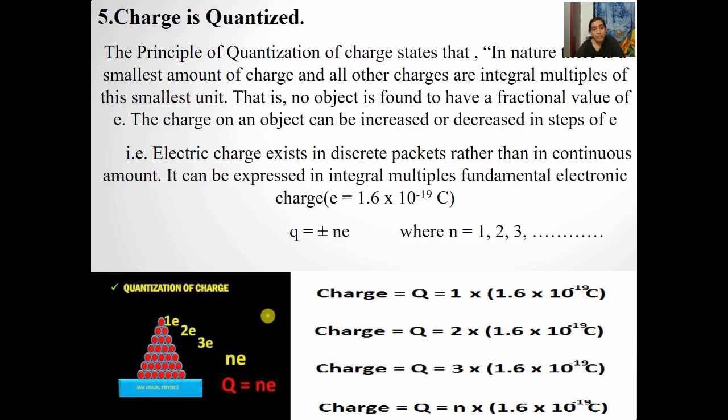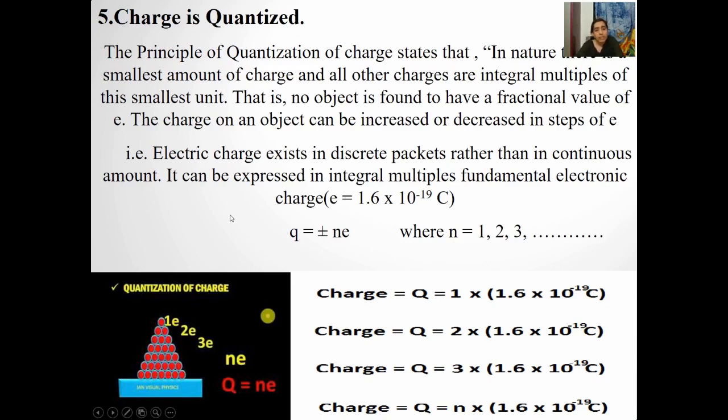That is, Q is equal to plus or minus ne. This e is the smallest unit, the fundamental unit, and its value is 1.6 into 10 to the power of minus 19 coulomb. Any charge you consider will be an integral multiple of this fundamental unit, where n is an integer, so it can take values 1, 2, 3.